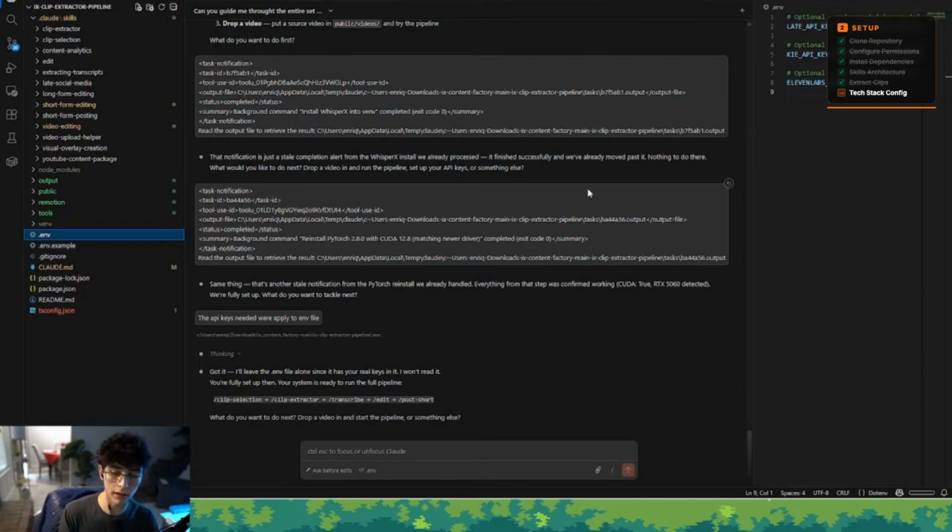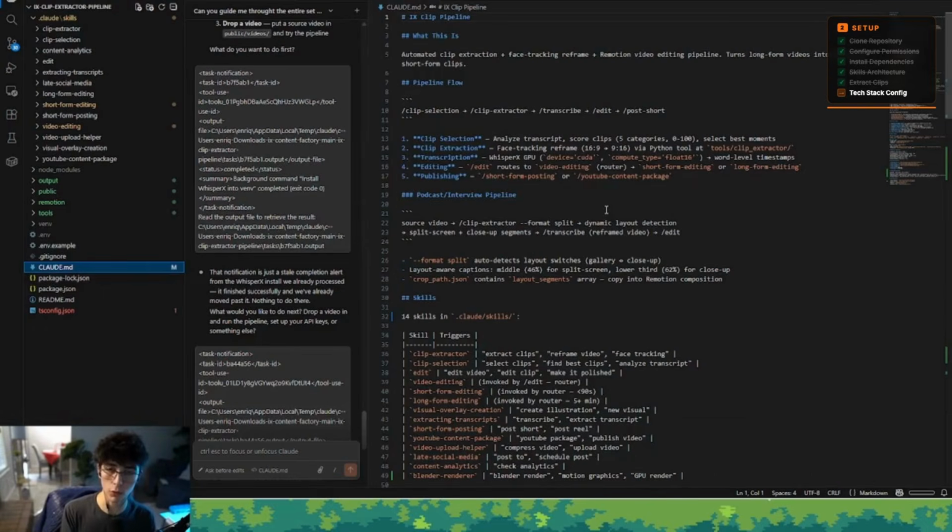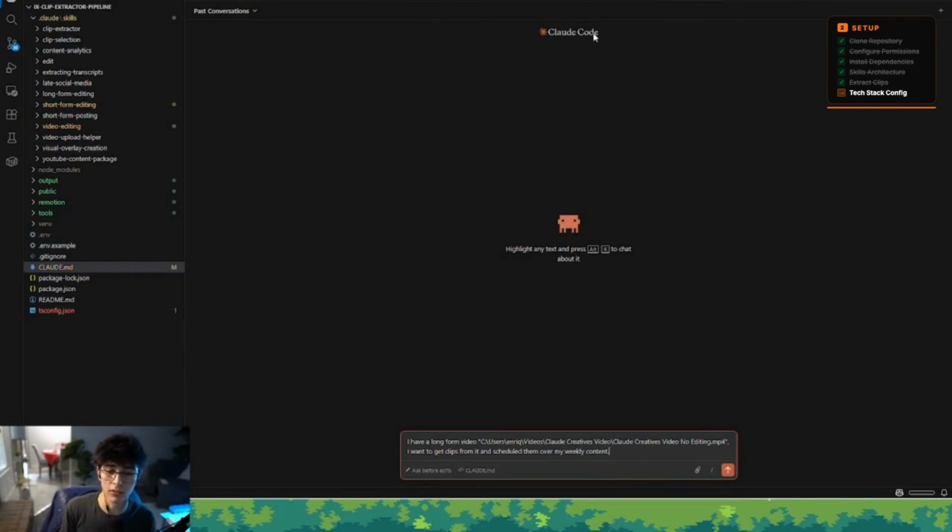And here we have the environment file. This is where we are storing all the API keys from the platforms that we're using. And finally, we do have the Claude.md file. This is basically the root file that has all the context of the entire pipeline system here. So if you want to get more context of all the pieces of this exact system, please install the system, clone it yourself, and ask questions to Claude.